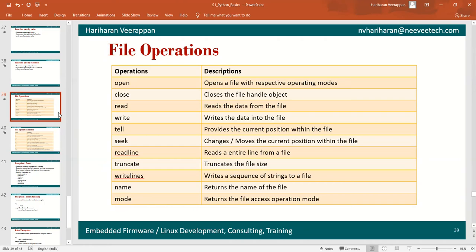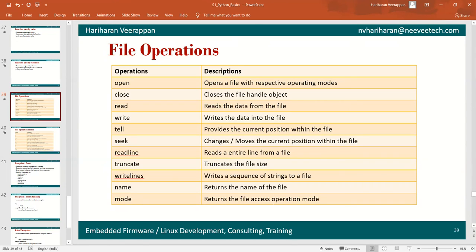Readline is to read an entire line from the file, and truncate is to truncate the file to the provided size. And we have writelines, which writes a sequence of strings into the file, and name returns the file name, and mode returns its operating mode.